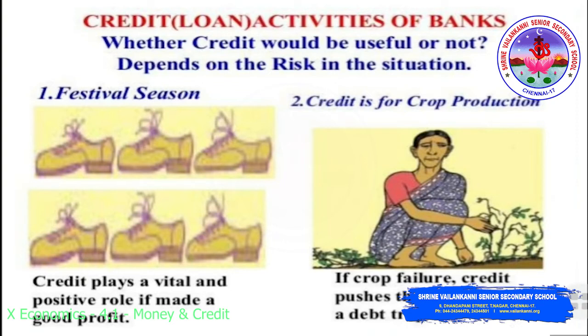So these are two different credit situations. One is Salim's, a good profit for Salim. The second one is Swapna's problem. In this case, Salim obtained credit to meet the working capital needs of production. So the credit helped him to meet the ongoing expenses of production and complete production on time, thereby increasing his earnings. So credit plays a vital, positive role in this situation.